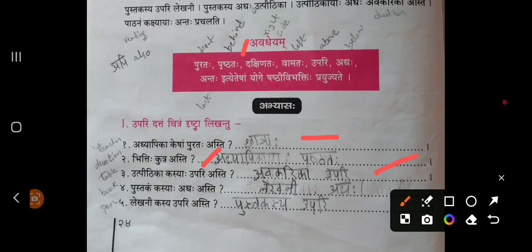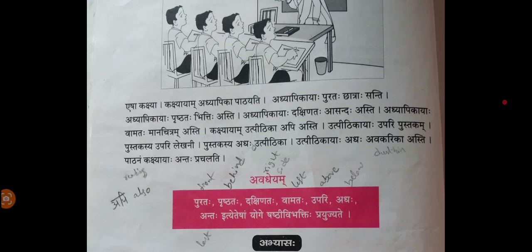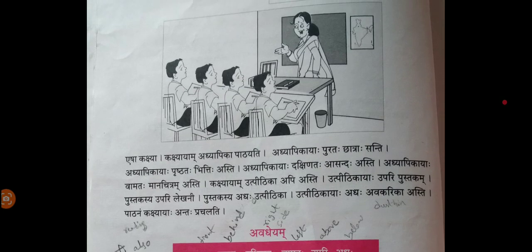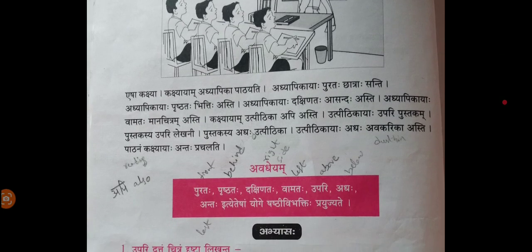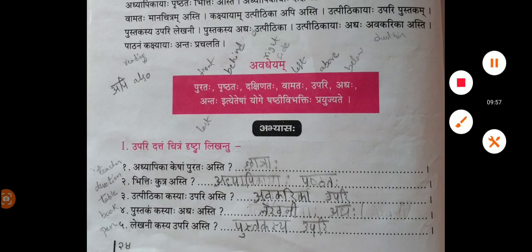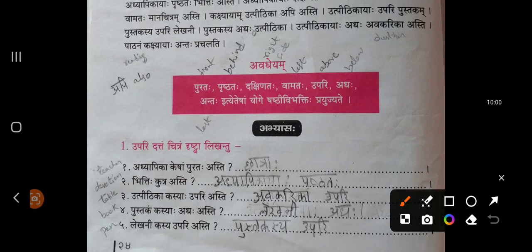Utpitika kasyaha upari asti. Utpitika means table. On top of what? Utpitika kasyaha upari asti. On top of what is the table there? Avakarika upari. Avakarika upari. The table is available. Now moving to the next blank.